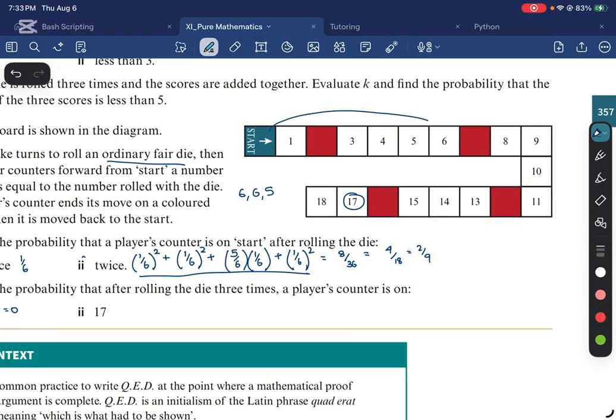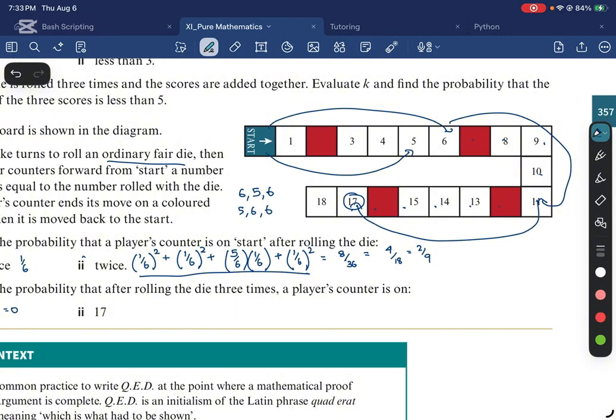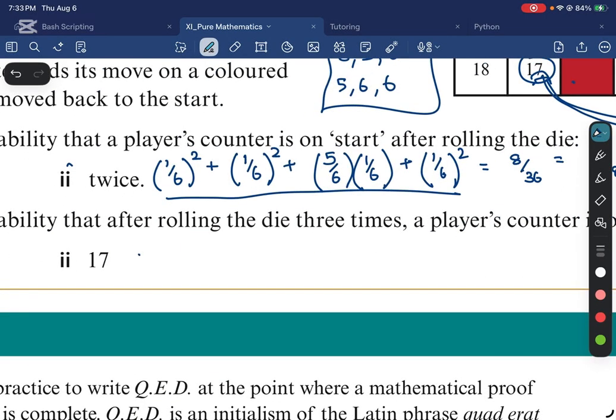I get a 6 on my first roll. That is okay. Can I get a 6 on my second roll? That is not okay, right? So maybe 6, 5, 6. Does that work? So I can get a 6 on my first roll, 1, 2, 3, 4, 5 on my second roll, and 1, 2, 3, 4, 5, 6. This works, right? Can I get a 5, 6, 6? I can go to 5. 5 plus 6 will take me to 11, right? 1, 2, 3, 4, 5, 6. And then 6 again will take me to 17. So these are two possible arrangements, right? So we have two arrangements.